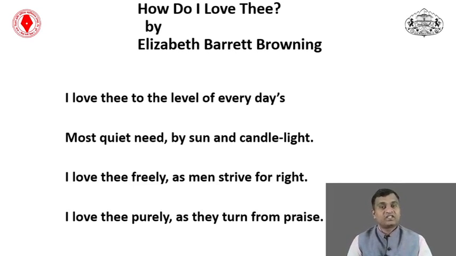Look at this. In this line, she used a simile in which love is compared with the strive of man for the right of freedom. This is the use of simile, and very artistically she was blending metaphor and simile to express her love, her passion, using different kinds of imagery.